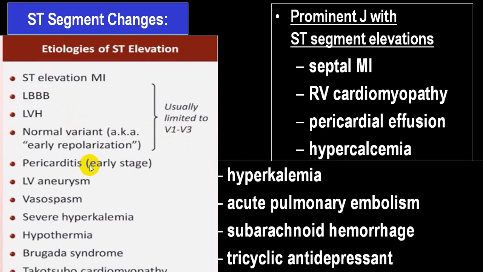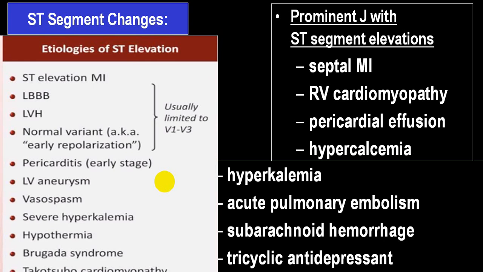In pericarditis there will be ST elevation in a large number of leads, which we call global changes. In LV aneurysm it will be more elevated in V2, V3. In vasospastic angina also you can have ST elevation along with tall T waves. In severe hyperkalemia there will be slight ST elevation with tall T waves and broad QRS complex.